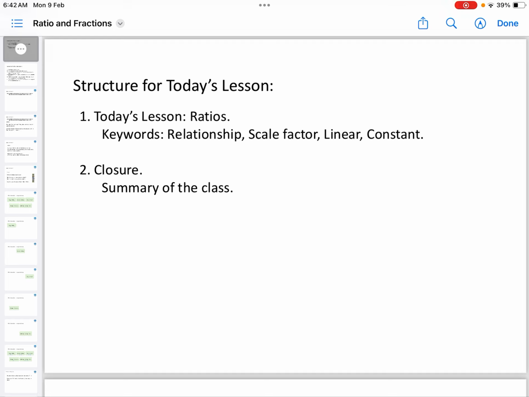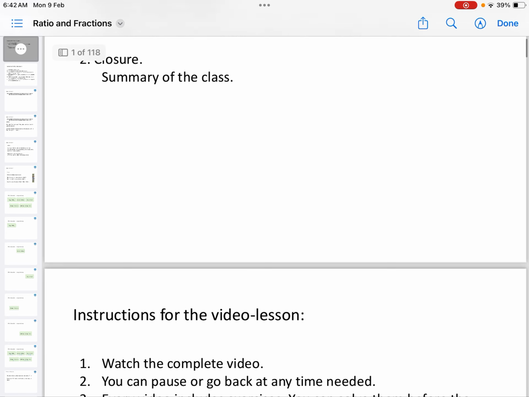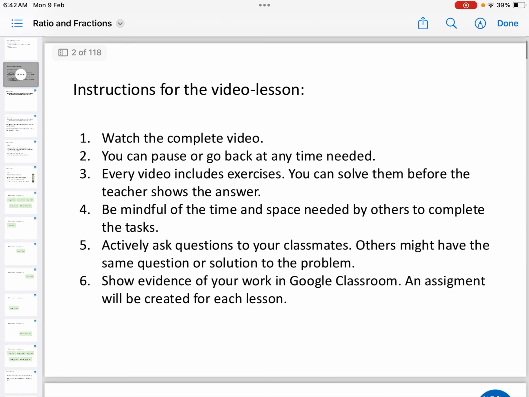Remember that you need to show evidence that you've watched the video, so please be sure to write down each and every exercise that I'll show you here. Also, if you want, you can pause the video, try the exercise by yourself, and then continue the video so you can see the answer. The whole idea is that you follow the explanation throughout this 1 hour lesson. The video is not 1 hour long, but given that you have to pause, write down information, and continue, it should take you the complete lesson.